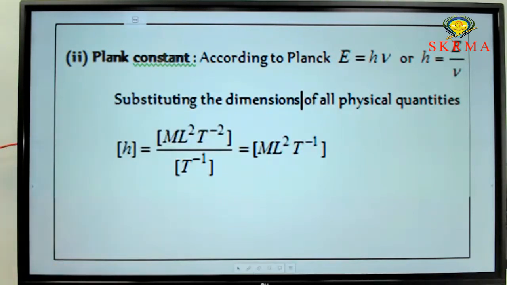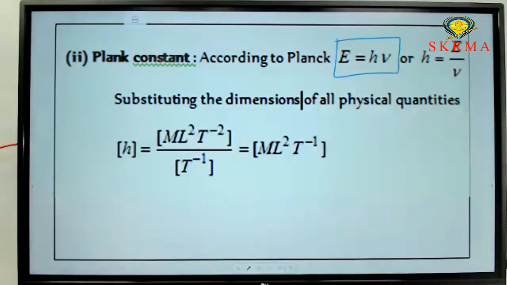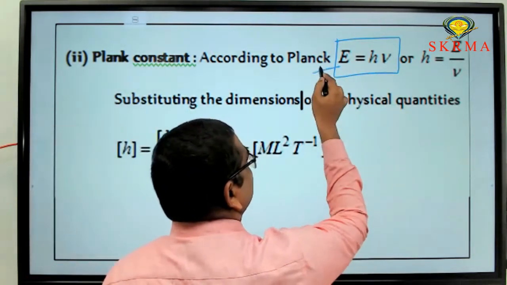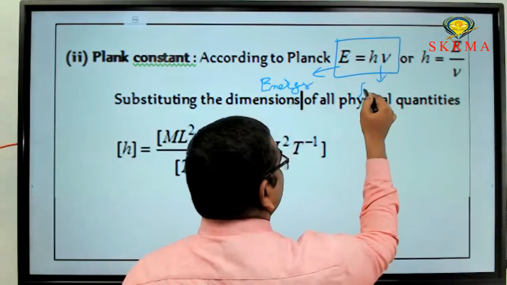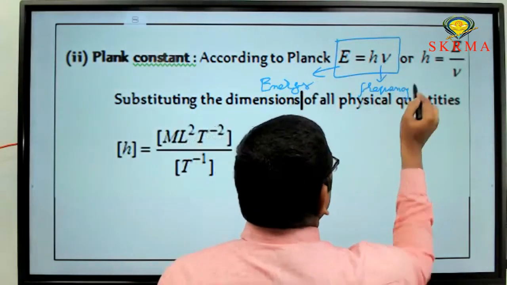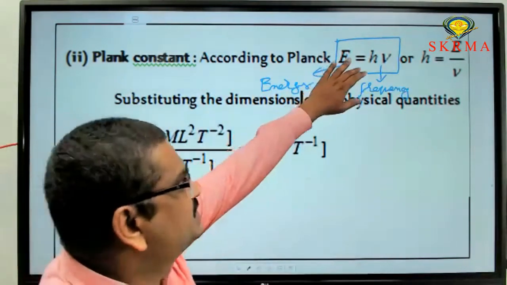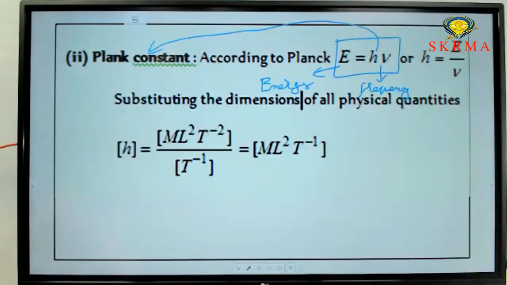Now, what is the basic relation in terms of the Planck constant? From the famous Einstein rule, energy E equal to h nu. In this, E is energy and nu is frequency. So energy and frequency. Now h is the Planck constant.